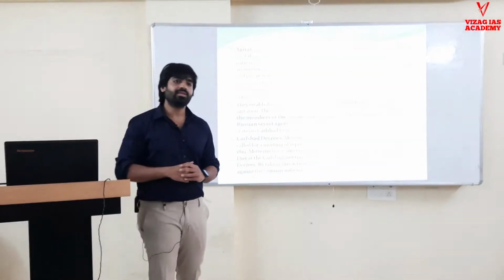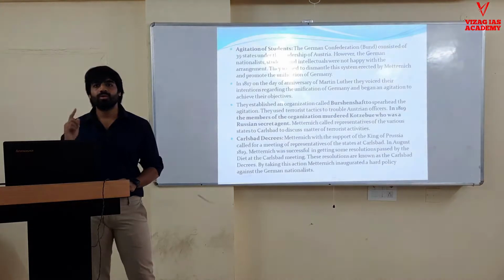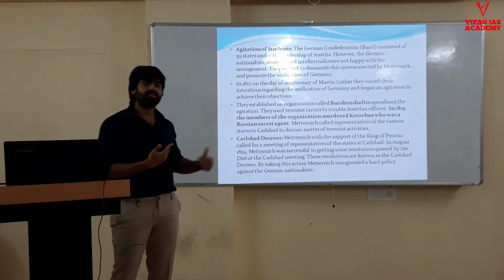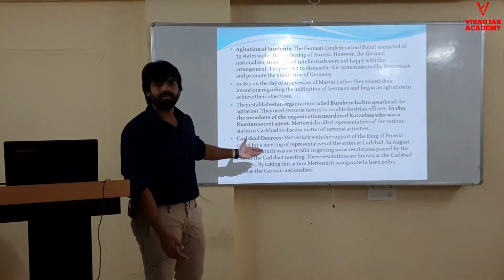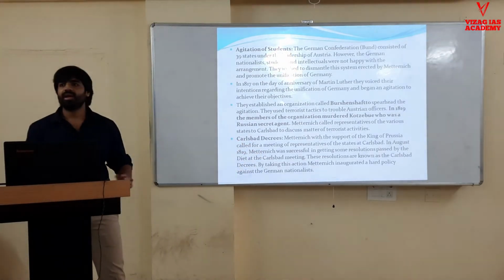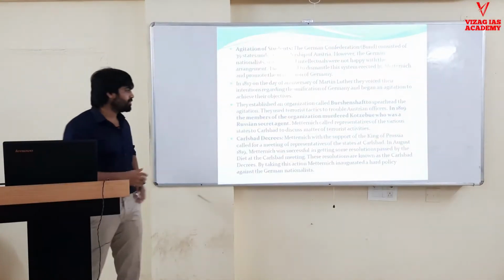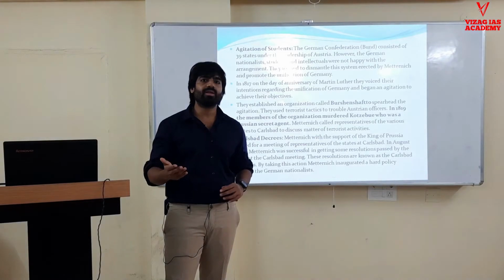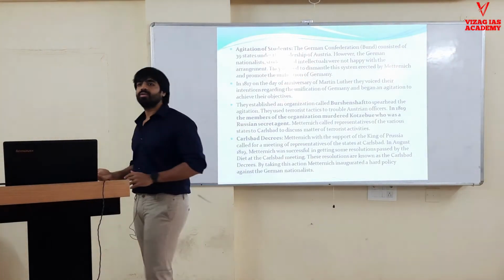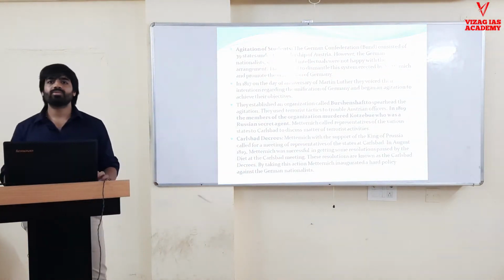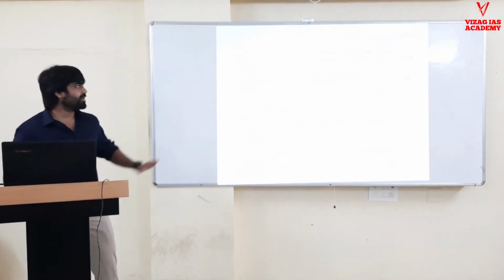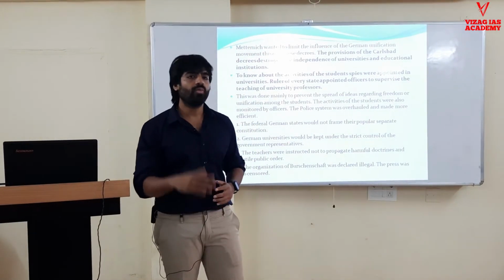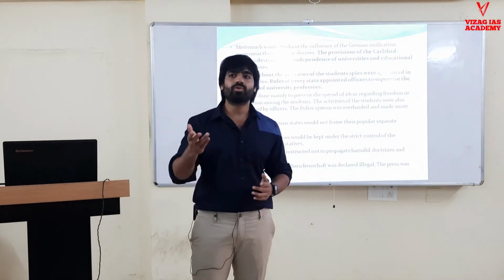So what was Metternich's sole aim? To keep all these revolutionary ideas under control. He didn't accept these kinds of things. So he organized the German Confederation at Karlsbad, and drafted certain rules, called the Karlsbad Decrees. They were majorly aimed at controlling revolutionary ideas throughout the German states. The first thing he did was to keep the revolutionary ideas under control. What were the revolutionary ideas? Where are they born? It is through the universities.